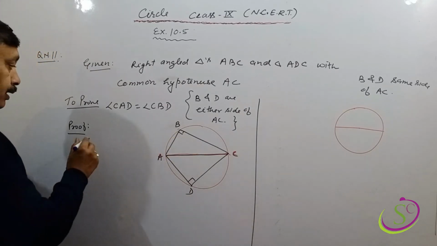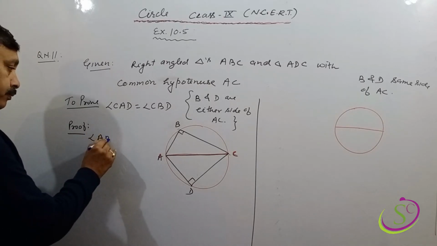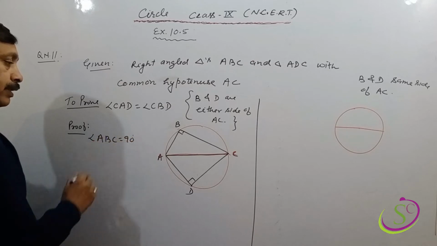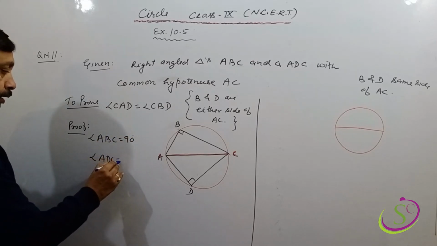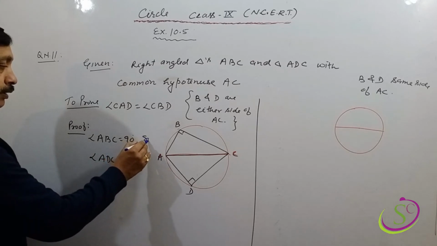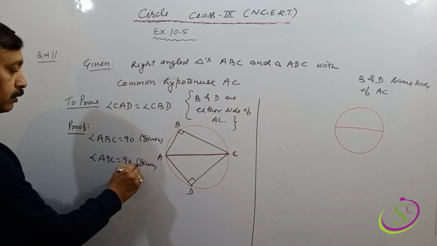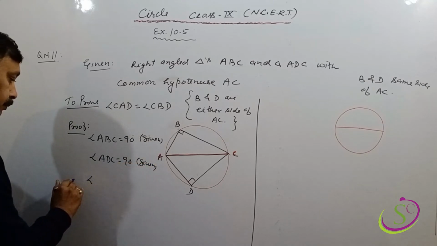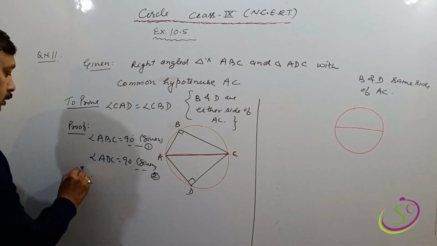See, angle ABC is 90 degrees and angle ADC is 90 degrees. This is given and this is also given. So this is 1 and this is 2.